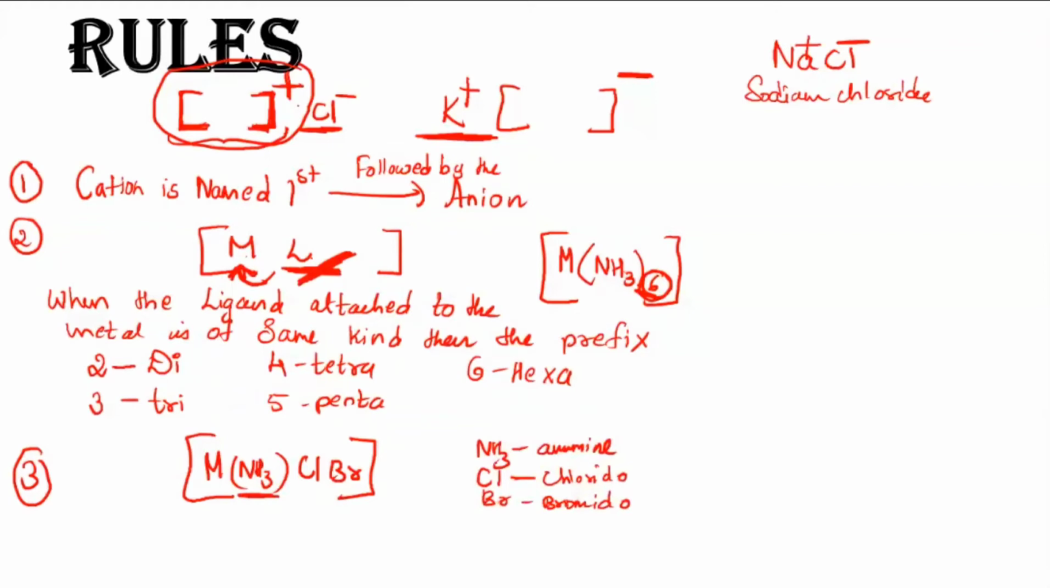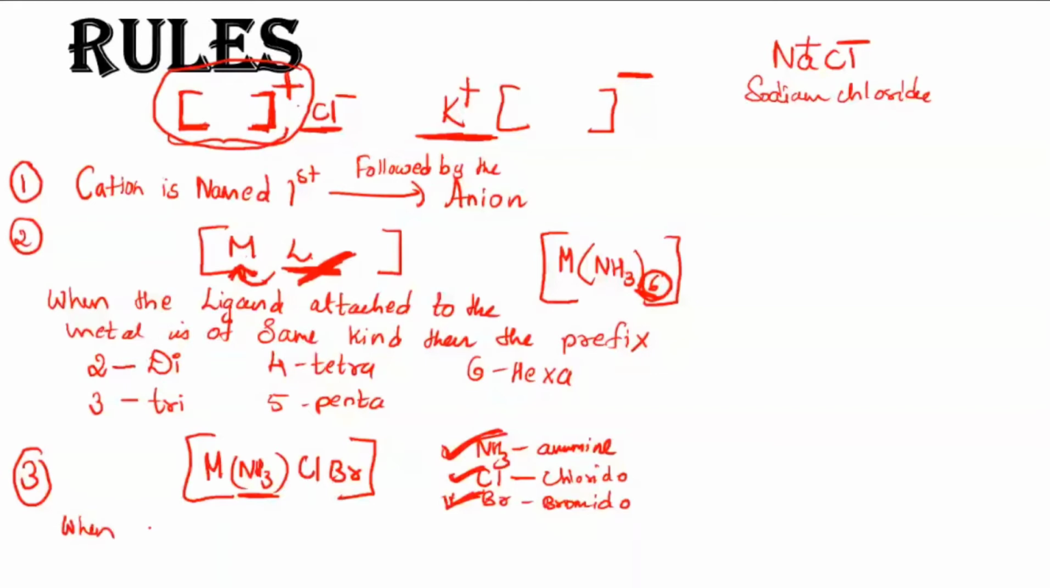Now according to alphabetical order, which comes first? Amine comes first. So you will name amine first, then B comes afterwards, bromido. Then you have C, which will be the third one, chlorido. So it will be amine, bromido, chlorido, then the metal name. So that's how it should go.